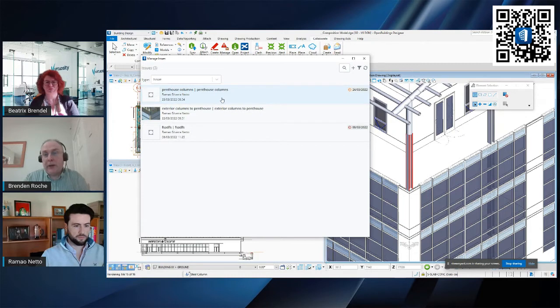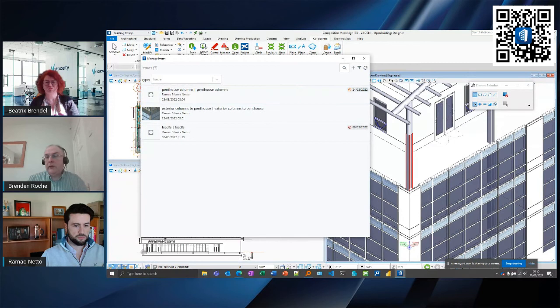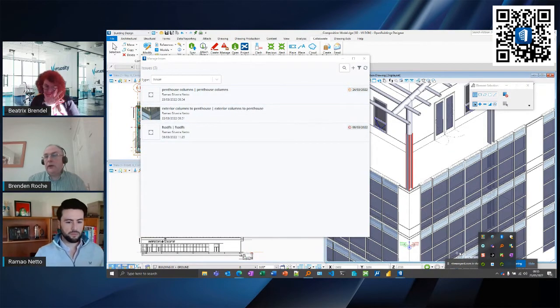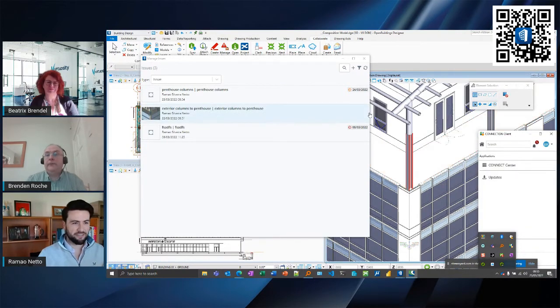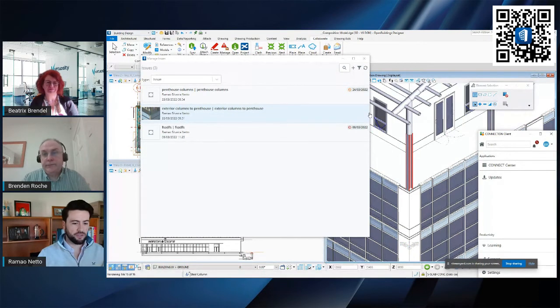Now, what should happen in the background is that if you have your Connect client open, so for instance, Remo has it open, Remo will actually get an email from the issues resolution service saying that an issue has been generated and assigned to him. Obviously, that takes a little time to come through. So let me just show you the Connect client. Yeah, okay, if I can just jump in, I did receive the email notification and I'm just opening the issue right now.